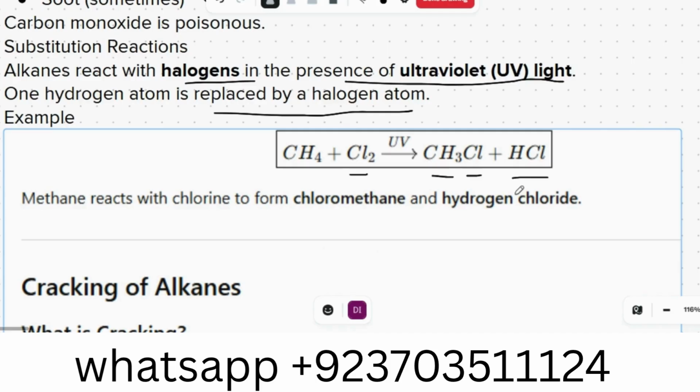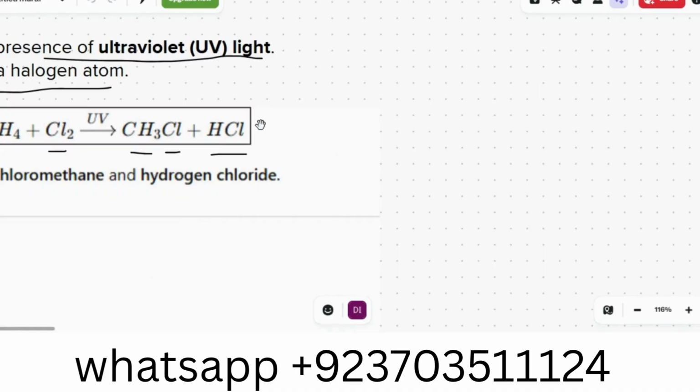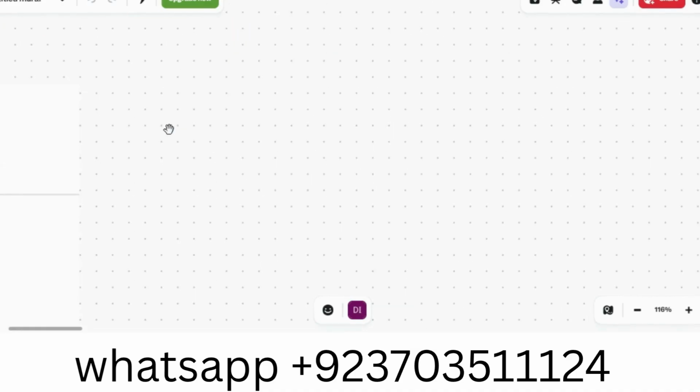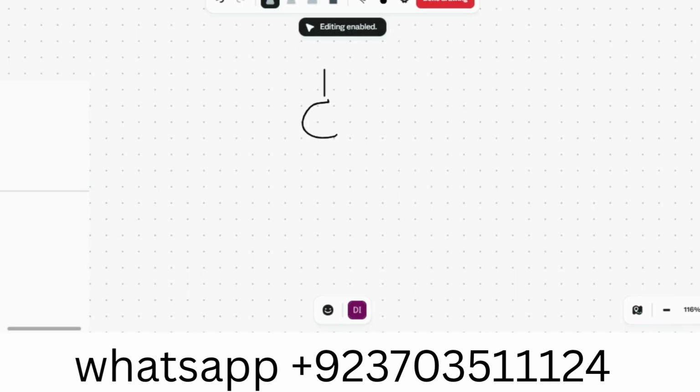I will make an example over here. Just give me 1 second. So I will just move here. I will give you an example. For example, that is methane. Where is methane? Yes, that is methane.